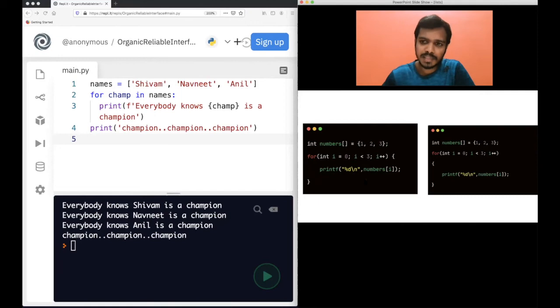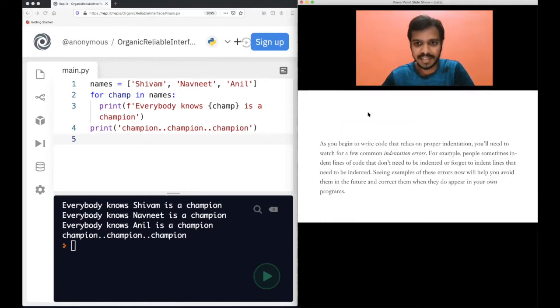Actually in C++, both of this code will work. Even if you remove the curly braces with only one line after the for loop, it should work, it's fine. But in Python, if you do not have proper indentation, you will get errors, the meaning of the program may change, and a lot of issues will happen. So take care of indentation.